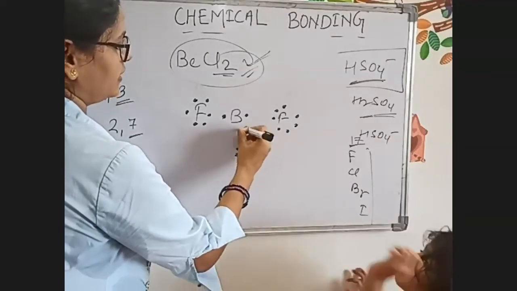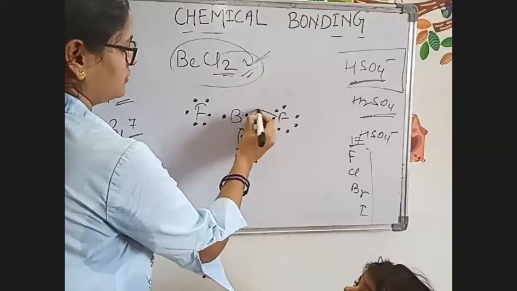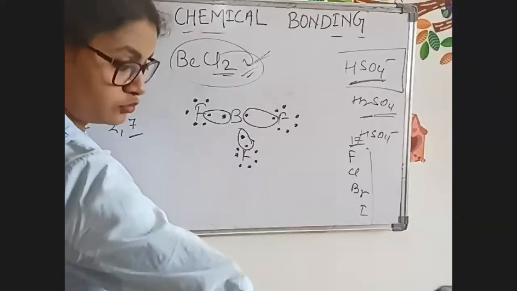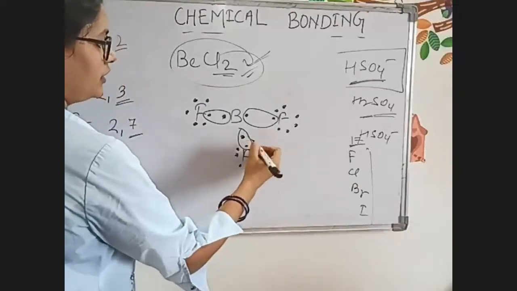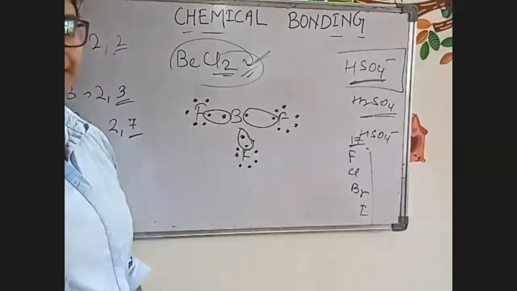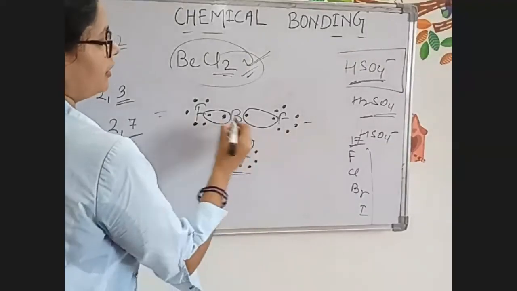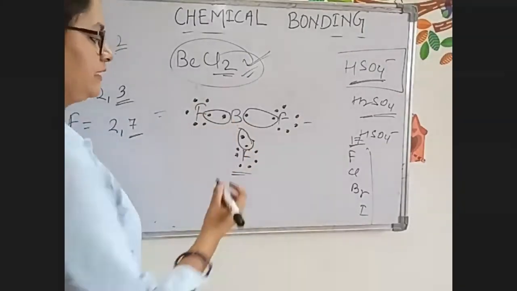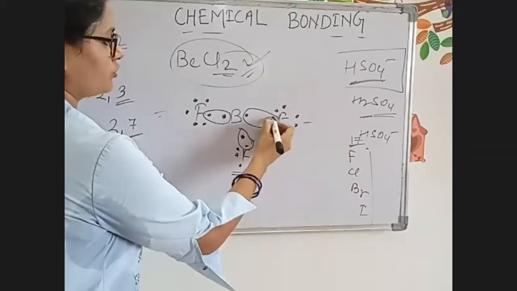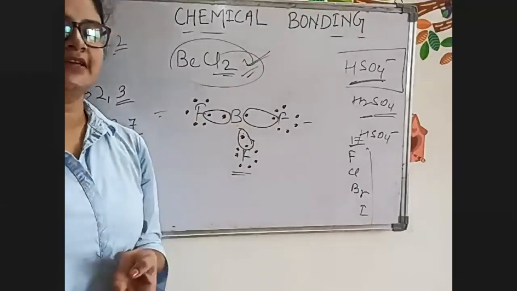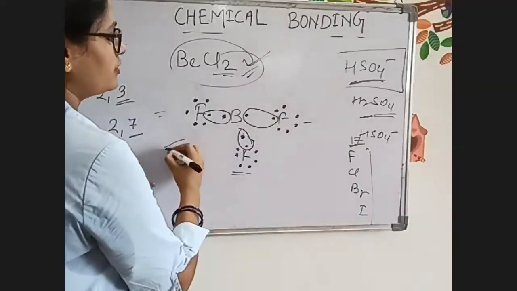These will share electrons. Here sharing of electrons will happen, but still the fluorine octet is completely filled, while the boron octet is not completely filled. 1, 2, 3, 4, 5, 6. Only 6 electrons are there, not 8 electrons. But still, this compound exists.